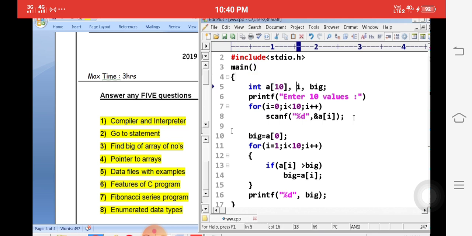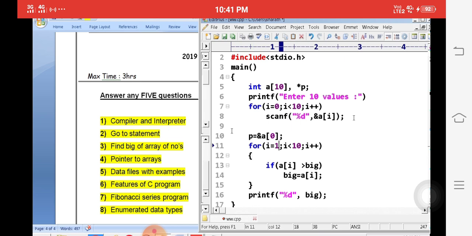Simply, we will take the array, the same example. A of 10 is called an array. Next we will take a pointer, that is called star p. Star p is called a pointer, p is called a pointer. We are storing the element addresses, ampersand a of I. I want to store the first element address in pointer p is equal to ampersand a of 0. So ampersand a of 0 is nothing but the first element address stored in p. P is called a pointer. It stores the address of the first element.